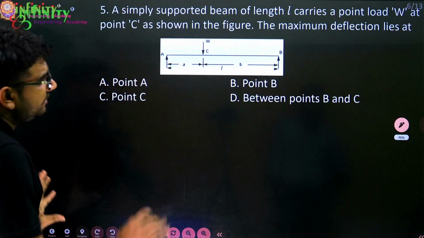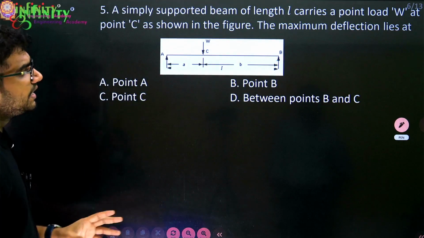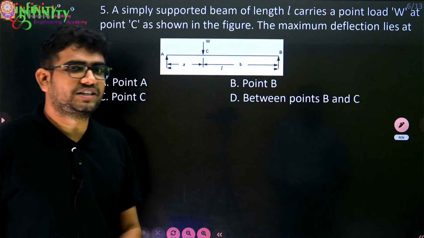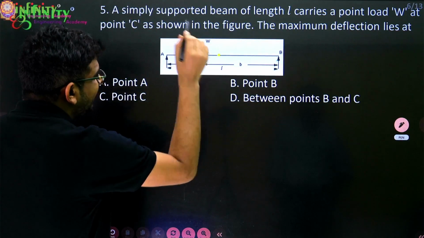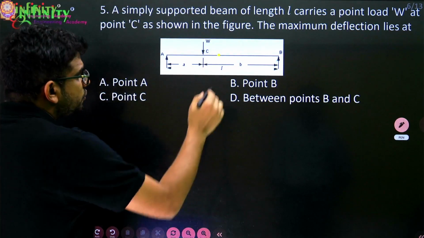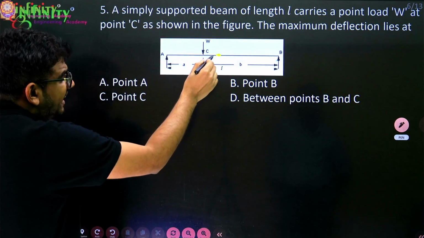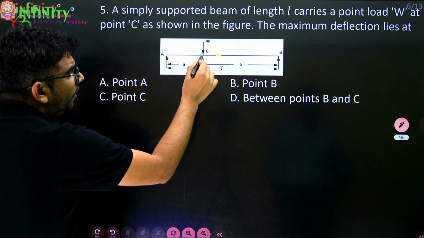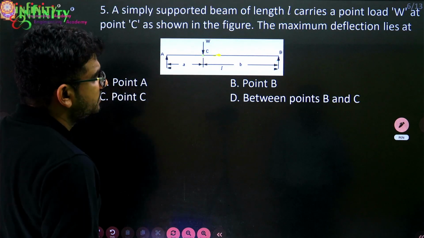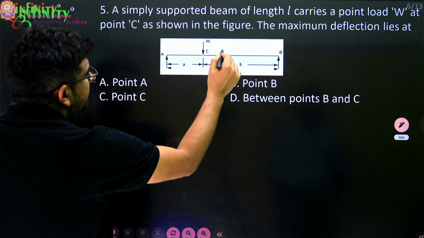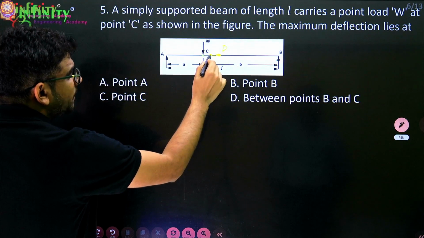But remember that in the case of a simply supported beam, the maximum deflection always takes place nearer to the center. Suppose this is the center here, and the load, a point load, is here. In between these two points, maximum deflection takes place. Suppose this is the point D. So in between C and D, maximum deflection takes place.